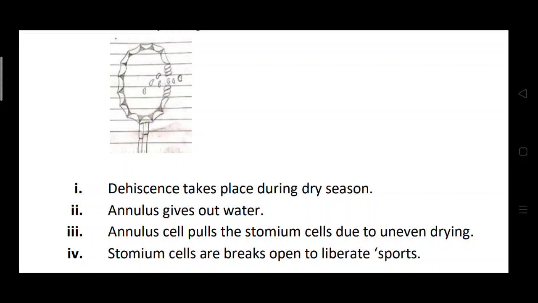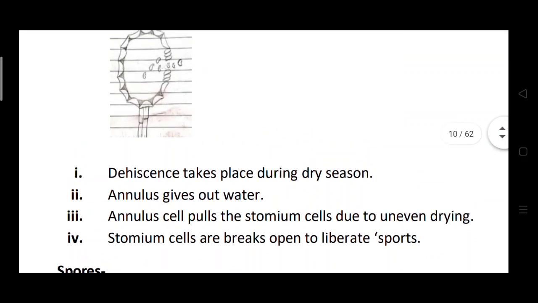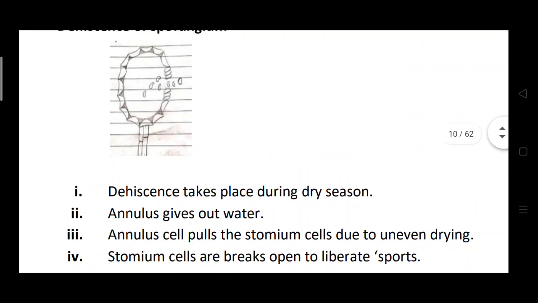These stomium cells break and open to liberate the spores. So what happens in the dry season? The annulus cells dry out, and due to this drying the stomium cells break up, and the spores developed at the inner side are liberated through the stomium cells.